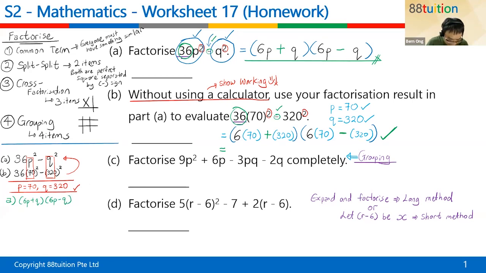All right. So the P, you have to put it back now. All you got to do is to put back the P as 70 here and the Q as 320. Because P and Q represent numbers. Now they tell you that the P is 70 and the Q is 320. So all you got to do is to put it back. All right. And if you can understand up to here, you'll be at this stage already. And all you got to do is to press the calculator. All right. Sure, they say cannot use the calculator, but it's okay. They just want to see the working only.